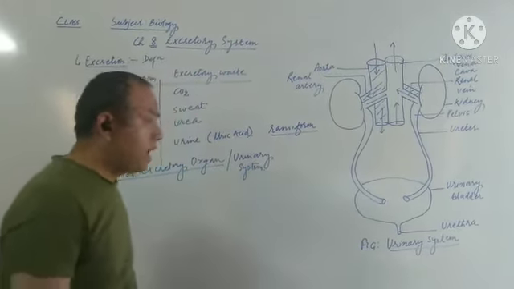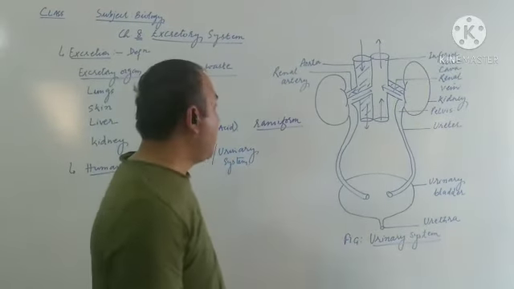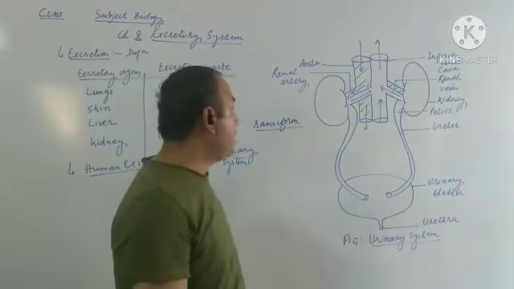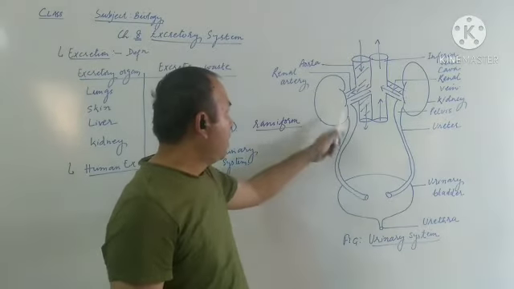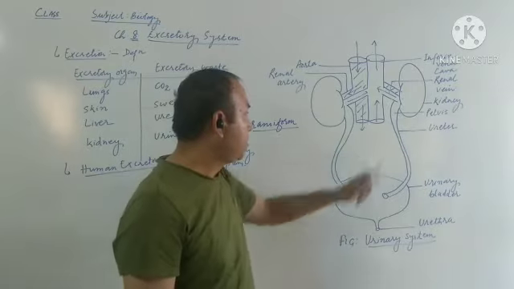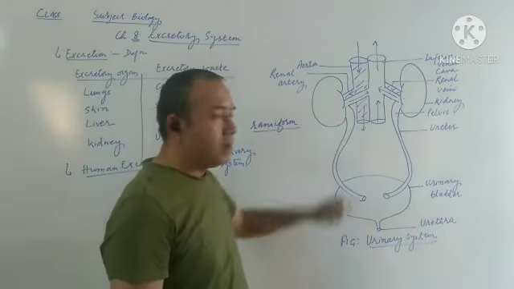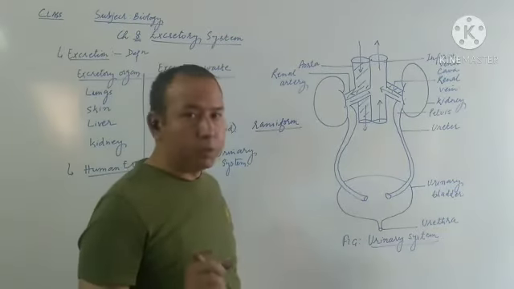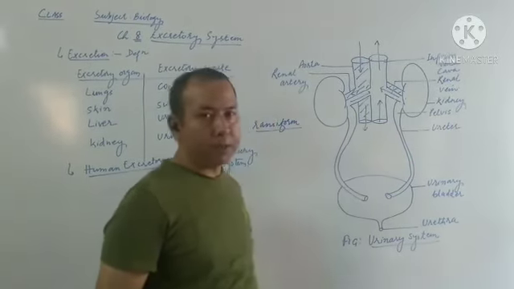Then after that, as kidney is the main excretory organ, in the urinary system a pair of kidneys is there. Then the tubular structure which arises out of each kidney is what we call the ureter. The beginning part of the ureter is usually funnel shaped and it is broader. This part of the ureter is called pelvis.